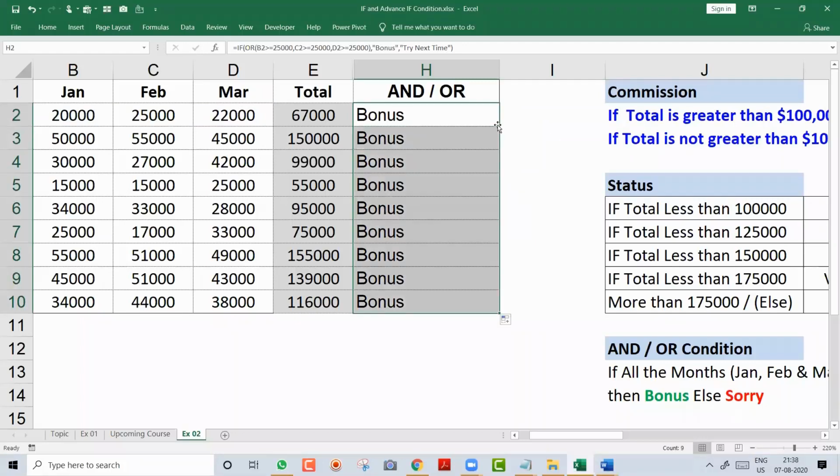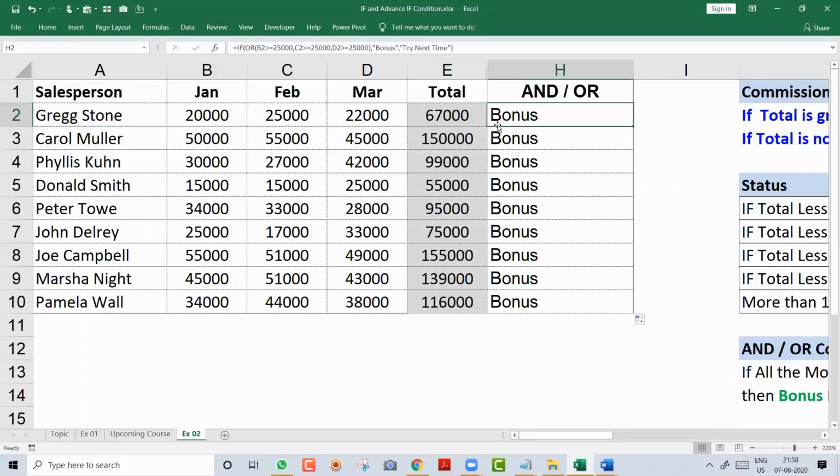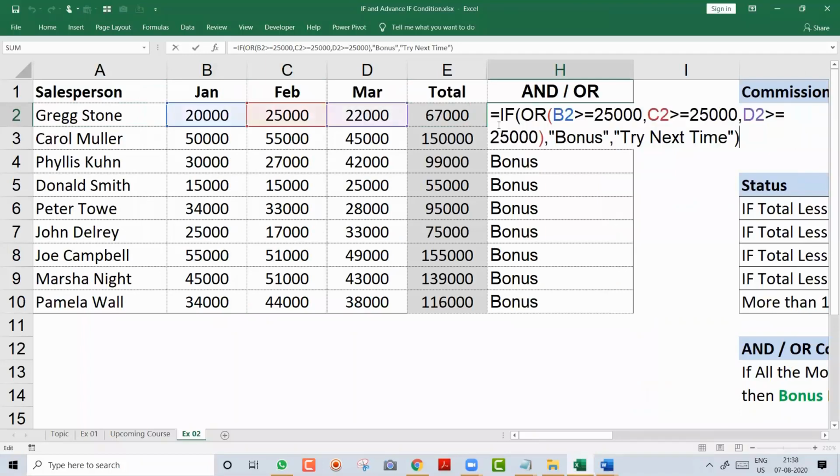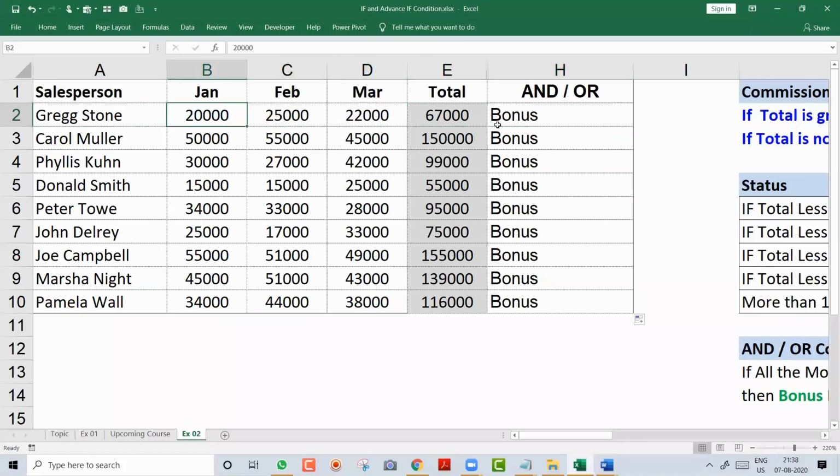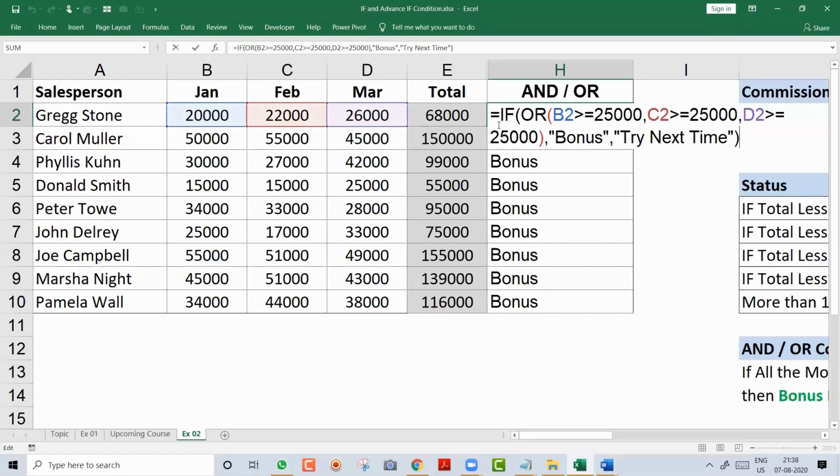So I double click. So this is a good company. If you do 1 month and he is giving you bonus, nice. It is challenging to find a company like this, yeah. Now over here, let me make this as 23. Now he didn't get a bonus because all 3 months is not done. Let me put 1 month over here, 26. Good, he will get bonus. Okay. So this way, friends, you can implement if condition with and, and if condition with or.